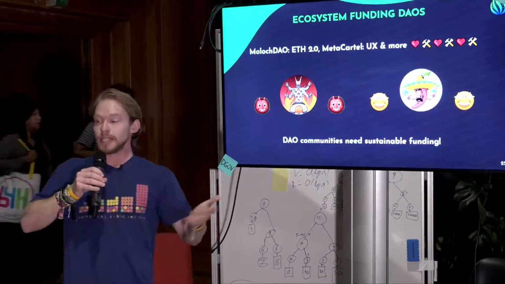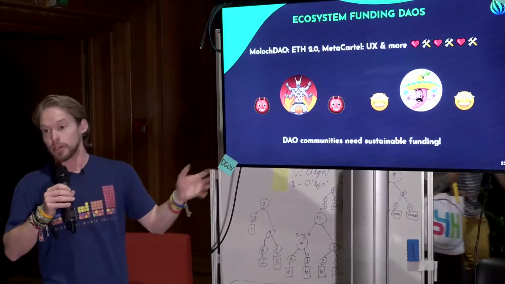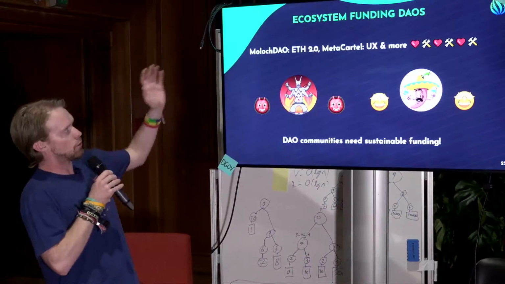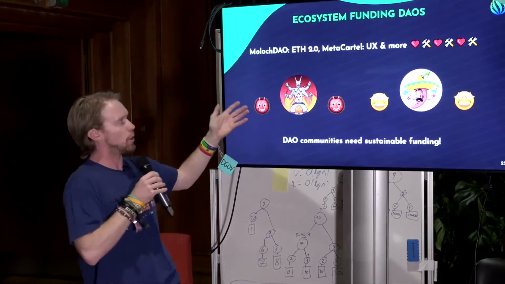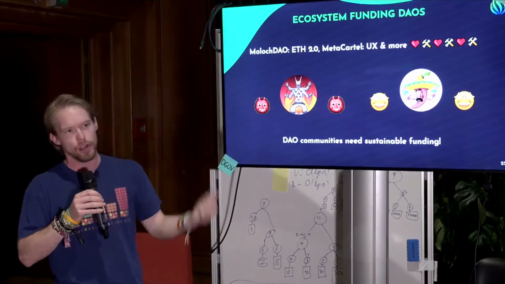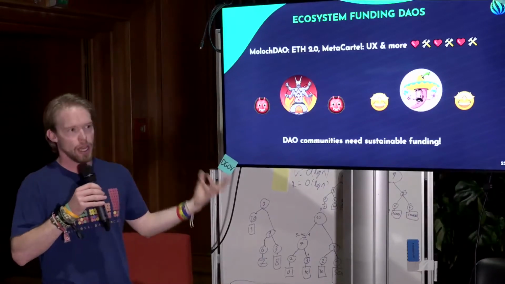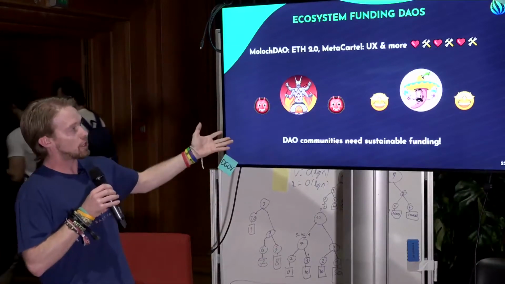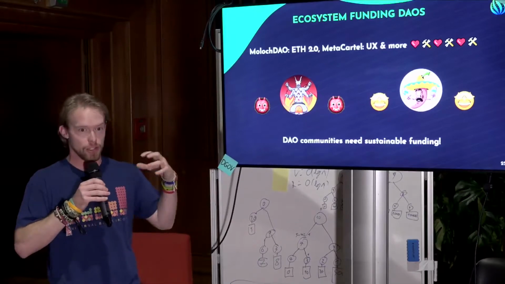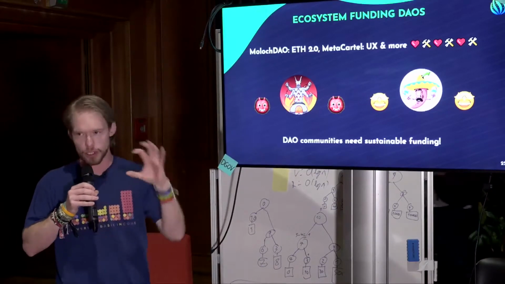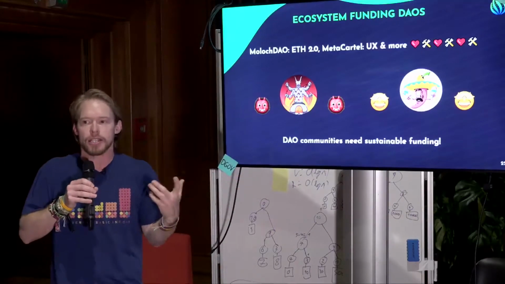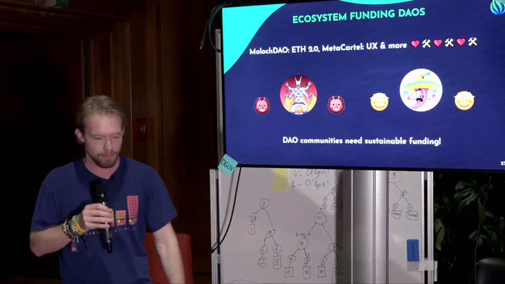So where can we use this? Basically, any community can use an augmented bonding curve and the rest of the common stack components to create sustainable funding for your group. So we have Moloch DAO, who is working on Ethereum 2.0 infrastructure. We have Metacartel, who's working on UX. We have lots of other DAO communities around art, around organizational DGOV, all that kind of stuff. This is awesome, but everybody needs a sustainable funding mechanism. So with the Common Stack Augmented Bonding Curve as an open source component, you can take this off the shelf, you can customize it to your community needs, and you can launch it as essentially a financial asset for an open organization or a community.